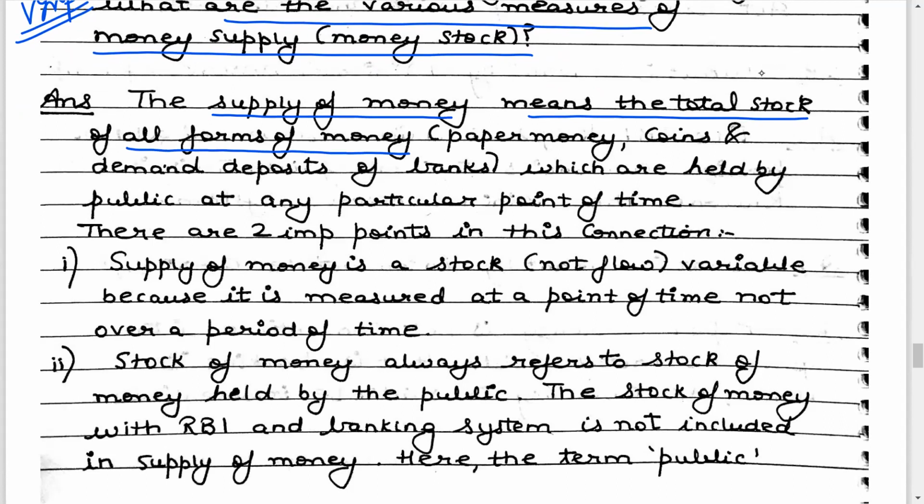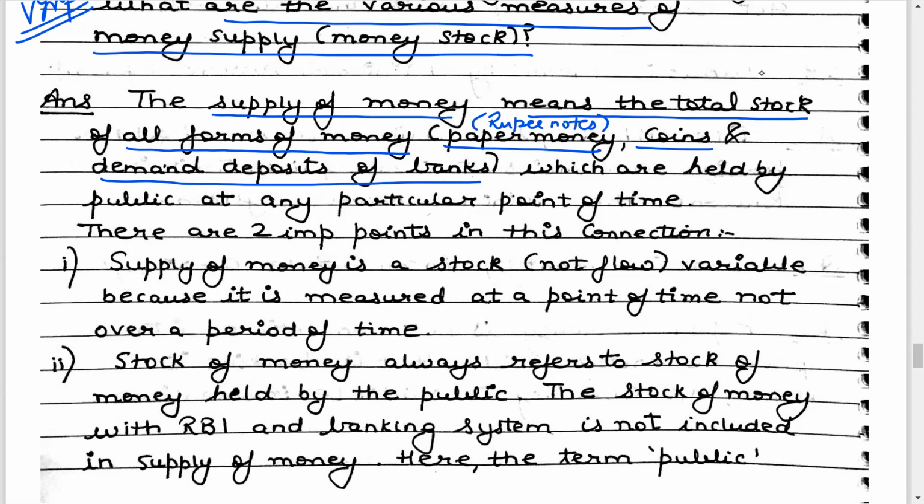Now, what are the forms of money? We have paper money. Paper money is rupee notes. Then we have coins. Then we have demand deposits of the banks. All students should know what is meant by demand deposits. Demand deposits are those deposits which you keep with the bank and you can withdraw them anytime on demand. That means when you are keeping money with the bank and you can withdraw it anytime on demand, it's called demand deposits.